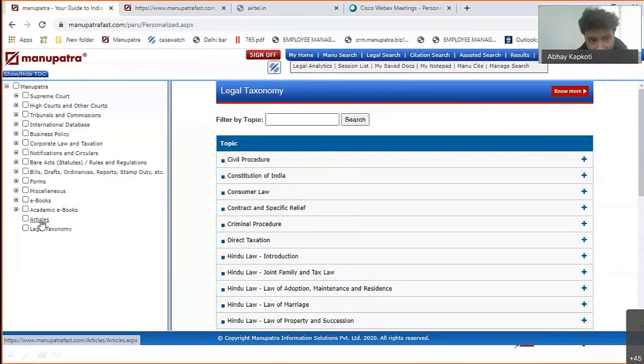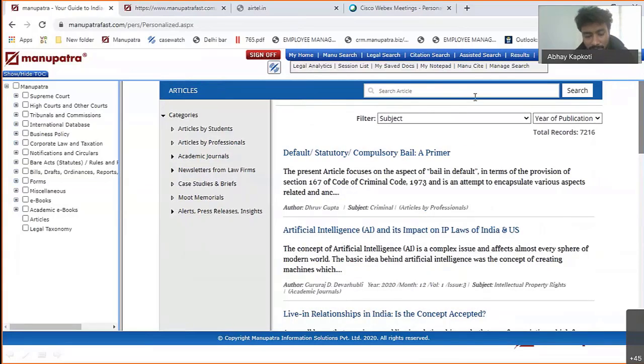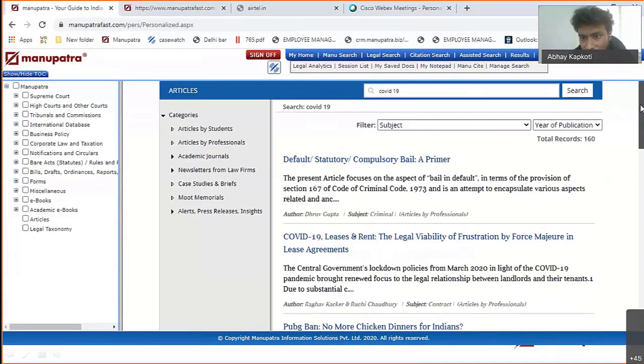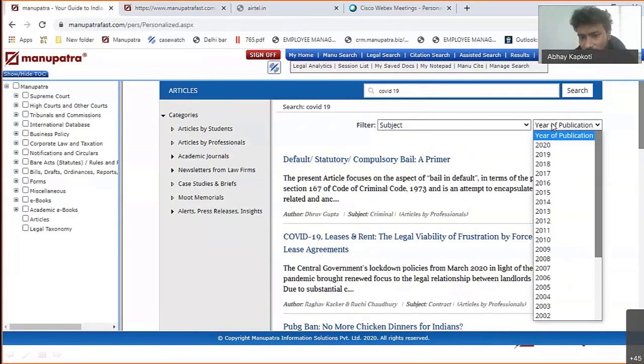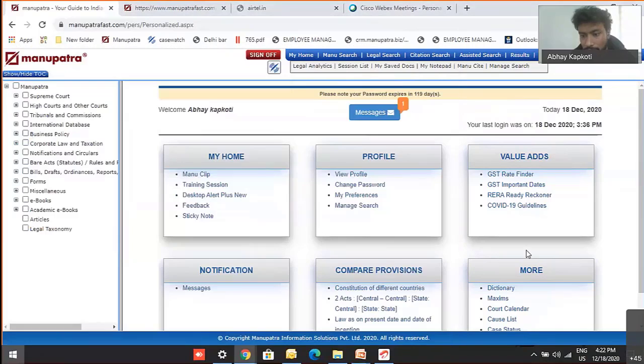Again, articles are also available. For different articles, in terms of professionals and students, we keep getting articles on different subjects. So if you're looking at, say, COVID-19, what are the legal implications that have been happening on this, you can search on that and you will be able to get relevant results. If you want to search by date of publication and subject-wise, that is also there.